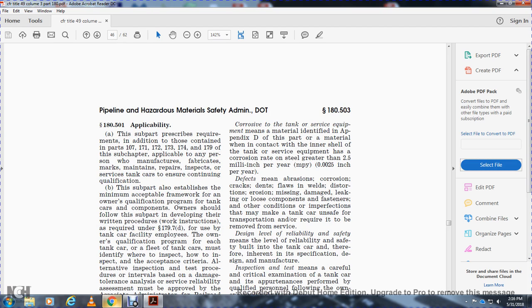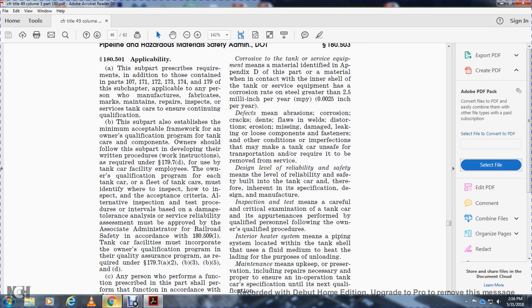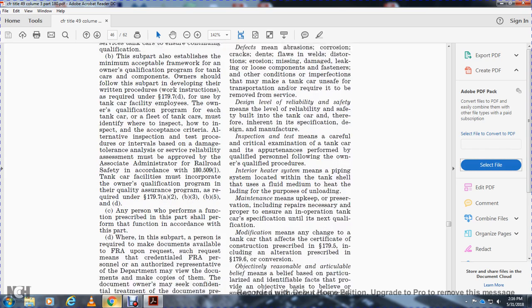Safety means the level of reliable safety built into the tank car and therefore inherent in the specification, design, and manufacture. Inspecting and testing means the careful, critical examination of the tank car, its approval performed by qualified personnel following their own qualified procedures. Interior heater system means the piping system located within the tank that uses a fluid medium to heat the lading for the purpose of unloading. Maintenance means upkeep and preservation, including repair, necessary for the property to ensure the tank car's operation to its specification until the next qualification.